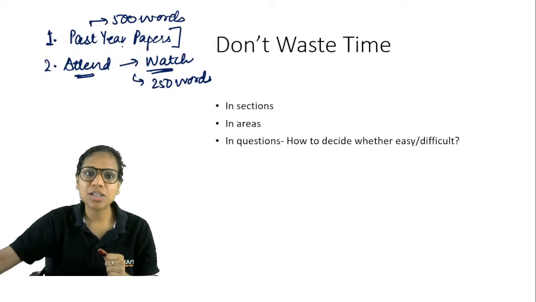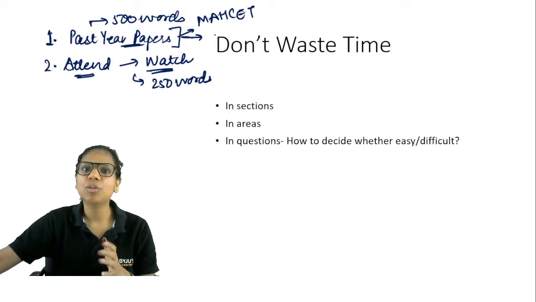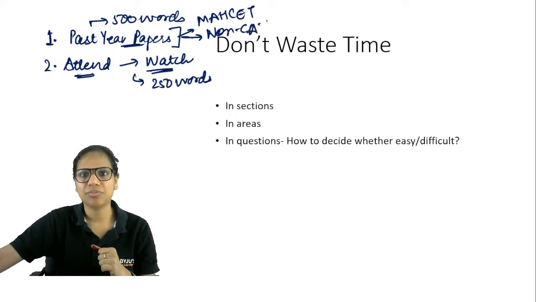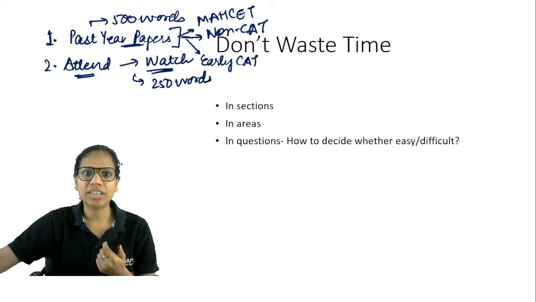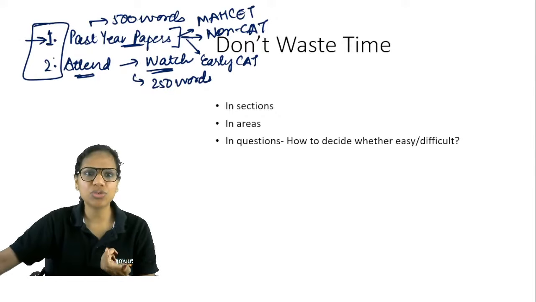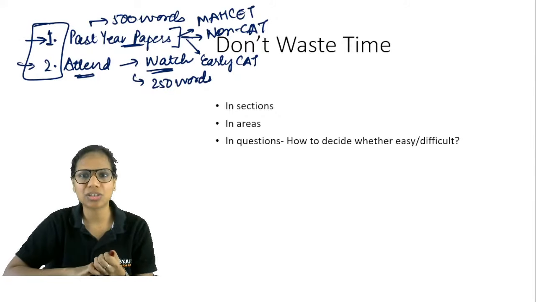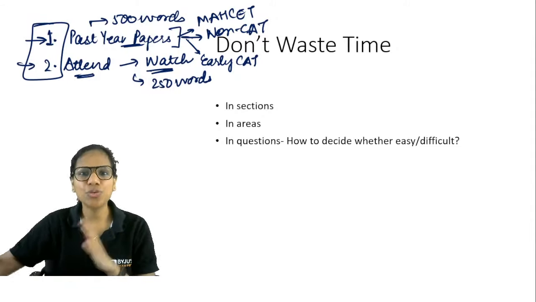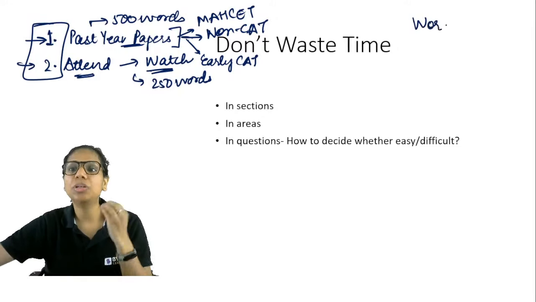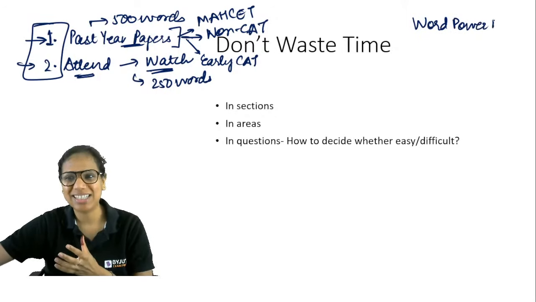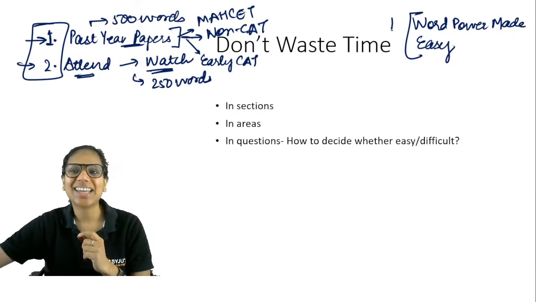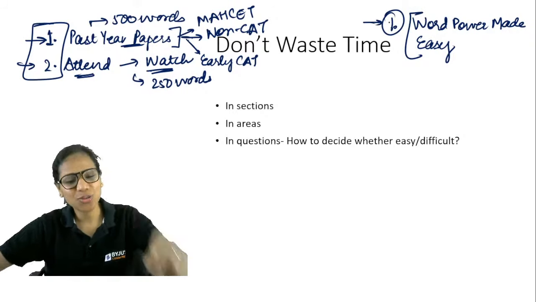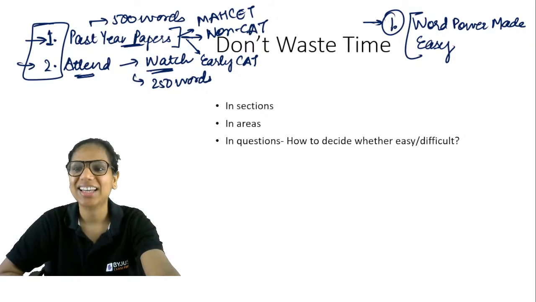And past year papers, not just MHCET revised, MHCET memory based, but also various non-CAT papers. Even the early CAT papers, they used to ask some very good vocabulary. So I think at this stage, focus on solving questions and focus on attending and watching various sessions, right? If you are targeting CAT, then you have the time. Please, first attempt Word Path Made Easy. Students keep asking me how to improve vocabulary without actually making that effort. Once you finish this, then of course I can suggest you a lot more sources, right?